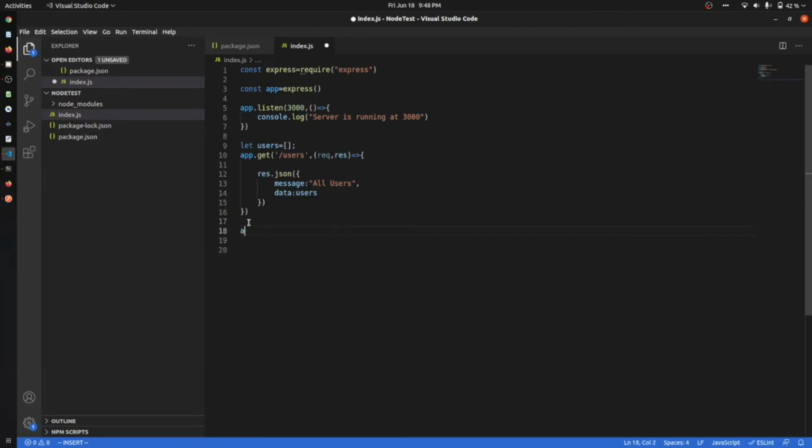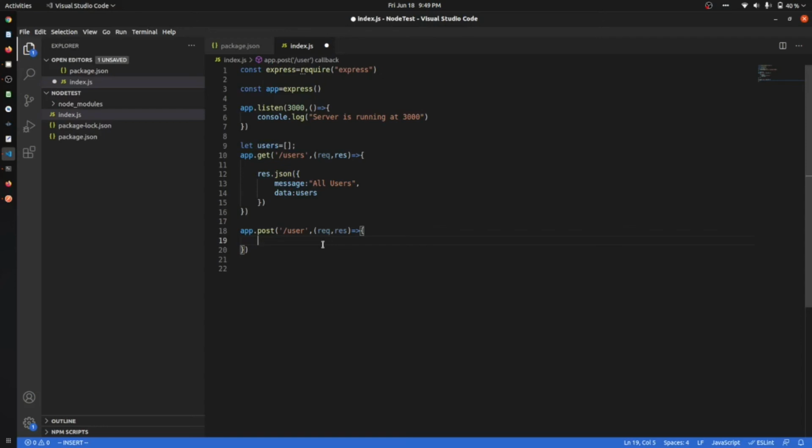Okay, and let's just create a post request. Post. User, the request comma response. In post and get, we will always get a request comma response. We will always get data input via body.